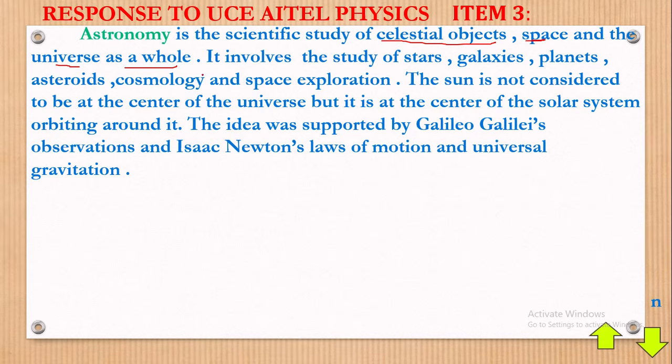Now we are saying, what do we have in space, or what does astronomy tell us more? It involves the study of stars and galaxies. Now a galaxy is a group of stars, planets and asteroids. Now asteroids, of course, I know it is more like a myth, but I'll talk about it as a myth.